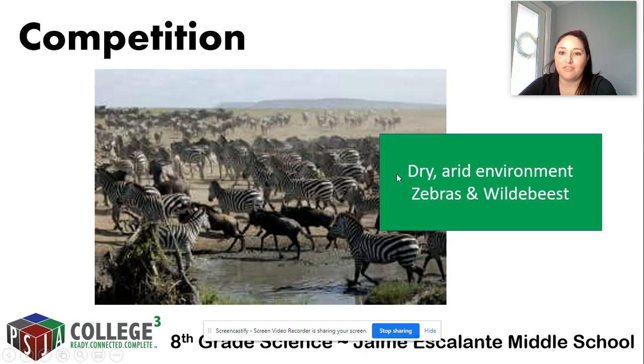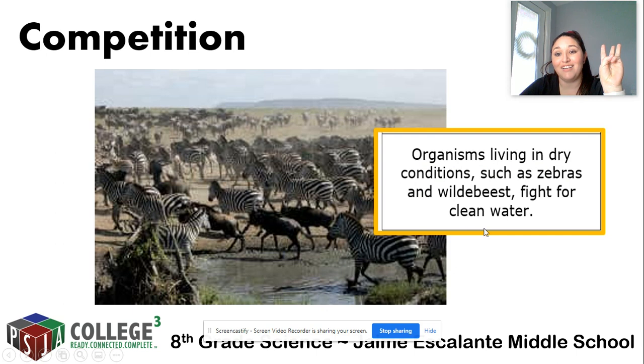Here's our first example. This is a dry environment. We've got zebras and wildebeest. And what do you guys think that they're going to fight over? More than likely, like, what would be your common sense answer? 1, 2, 3. If you guys said clean water, you're correct. Yeah, these guys are probably going to fight over clean water in a dry environment.